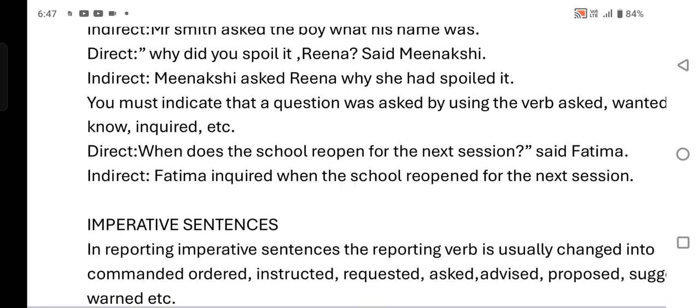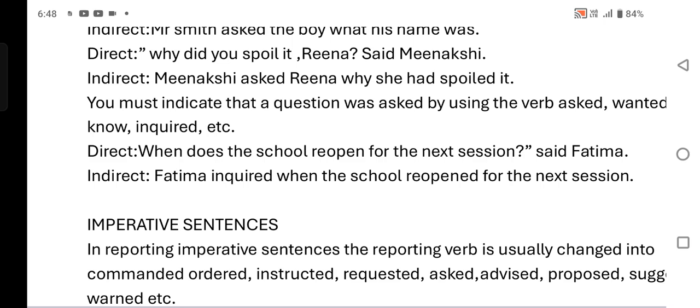"Is" is changed into "was." Another example. You must do so many examples; definitely you will become perfect in direct and indirect speech. Direct: "Why did you spoil it, Reena?" said Meenakshi. In indirect: Meenakshi asked Reena why she had spoiled it. The simple past changes into the past perfect.